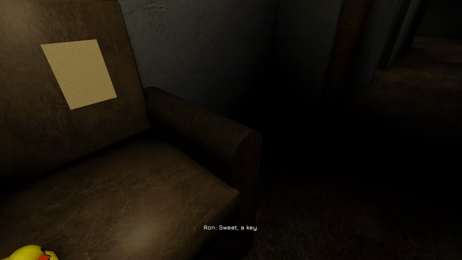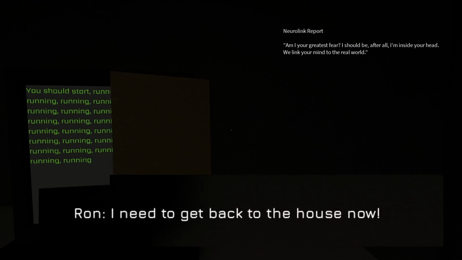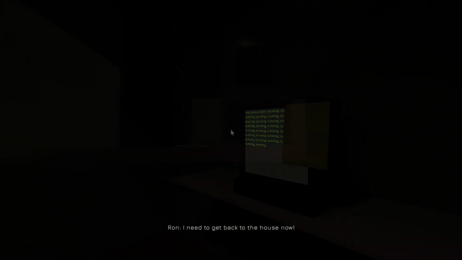After reading all that, we came to realize it was a hallucination. We need to get back to the house immediately. As the knocks grow louder, our connection with Ron is abruptly severed.